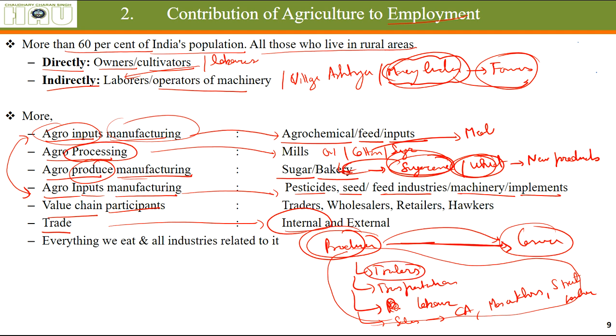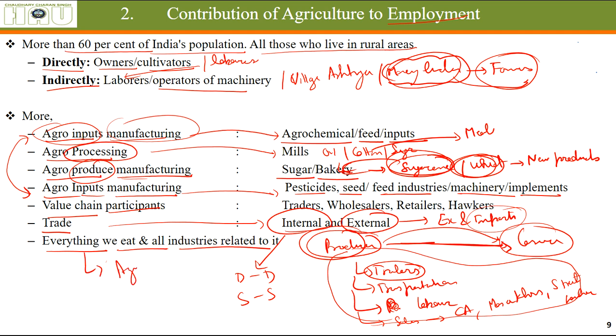Internal trade, these traders move products from one district to another district, state to a different state, or the exporters and importers, which send our products out of the country or import agriculture products into India. Okay, everything we eat and all the industries related to it, whatever you are consuming throughout the day, is getting into your mouth because of agriculture, and it is coming to your mouth by passing through the hands of many people.